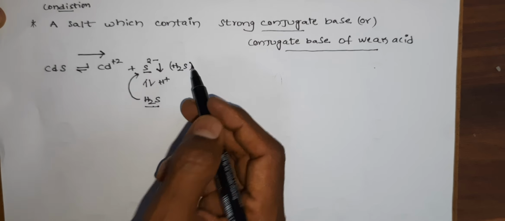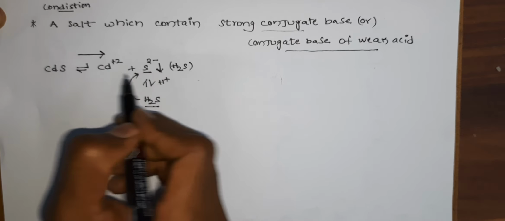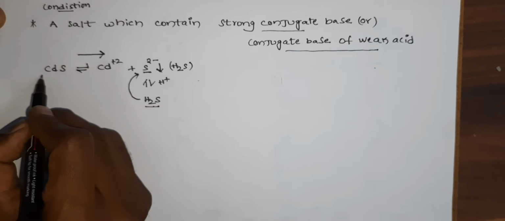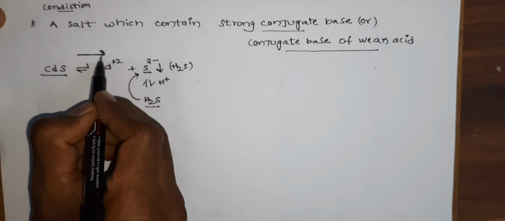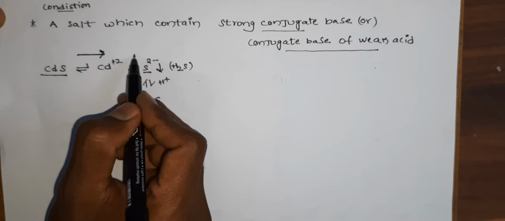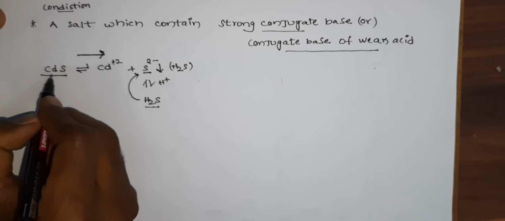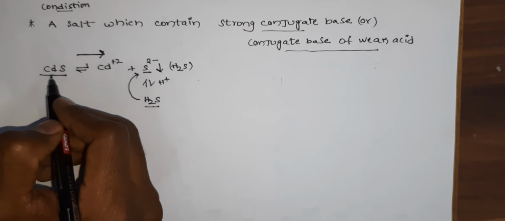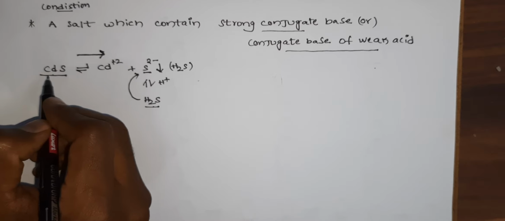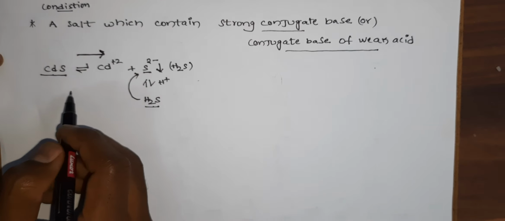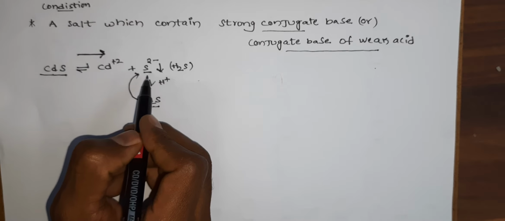So the decrease in the concentration of sulfide ion results in higher solubility, because the equilibrium shifts towards the forward direction. Whenever the equilibrium shifts forward, the cadmium ion concentration in solution is decreased. That's why the cadmium sulfide is more dissolved and forms more sulfide ion.